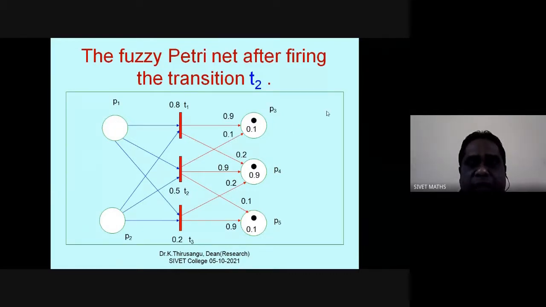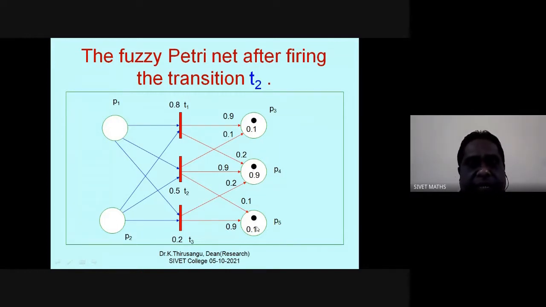Similarly, for the place P4, here already 0.9, here 1. From these two, the smallest is 0.9. Here the output is also 0.9. Minimum of 0.9 and this 0.9 is 0.9. Therefore, the token value is 0.9.